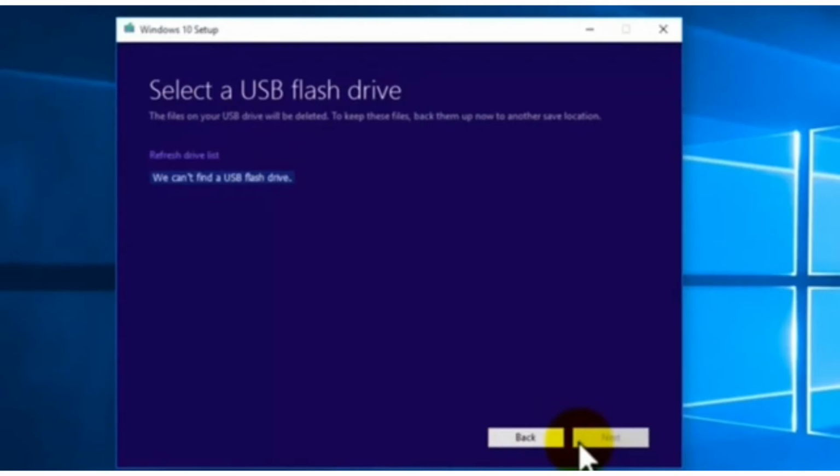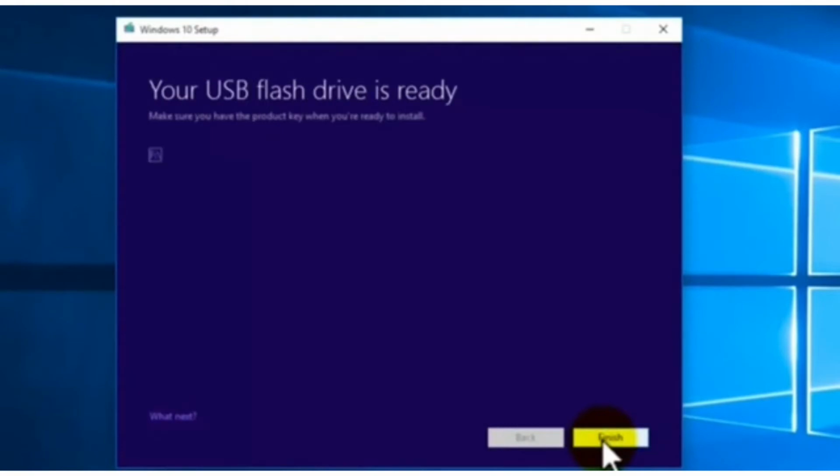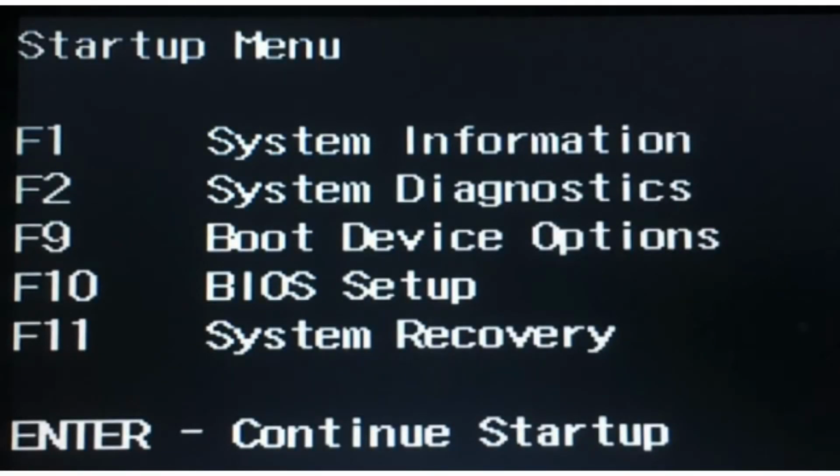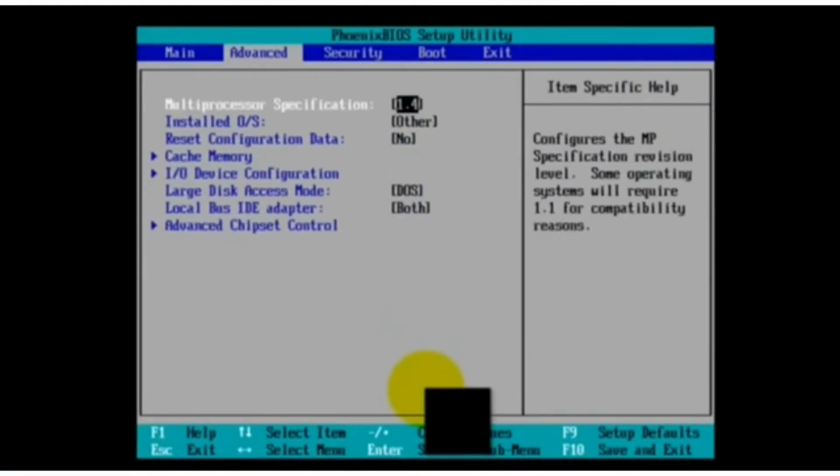And if things happen like this, you don't have to panic. You just have to refresh the drive list. Click like that and your hard drive will appear on the monitor like that, these removable drives, and also click next and it will start to download. After download, you just have to click the finish button and it will appear like this, and you just need to choose.